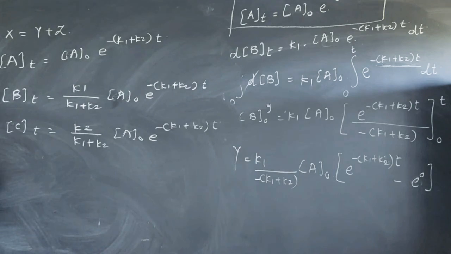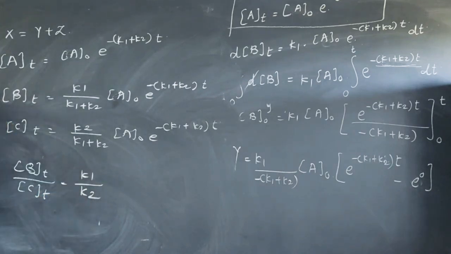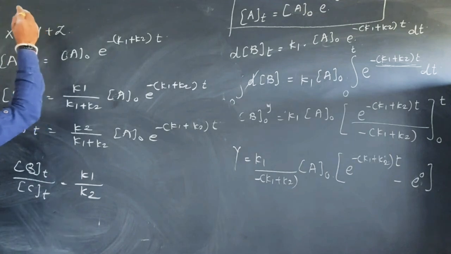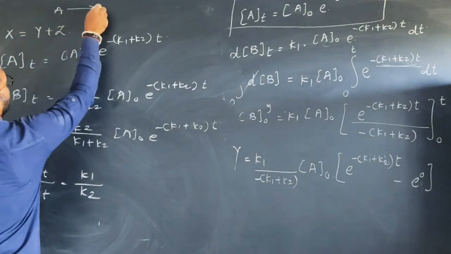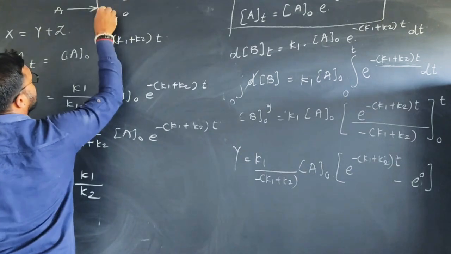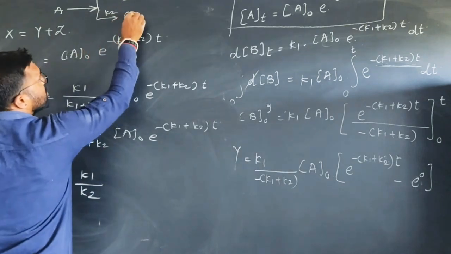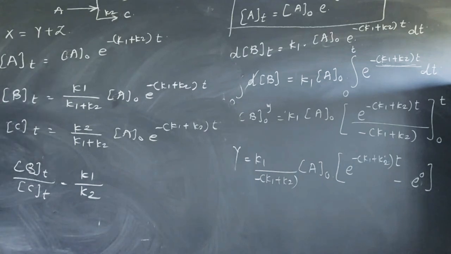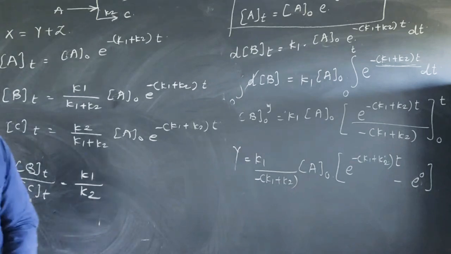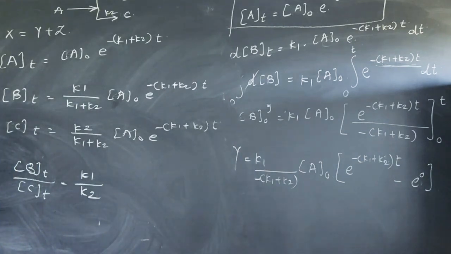And fifth, the ratio of products formed at any time t is equal to the ratio of their rate constants. We are talking about the reaction where A gives the products B and C with the rate constants K1 and K2 simultaneously. That means in the reaction both products B and C are formed. This is called a parallel reaction. These are the points you should memorize for the Pune University examination as well as NET, SET, GATE, PET competitive examinations in chemistry.